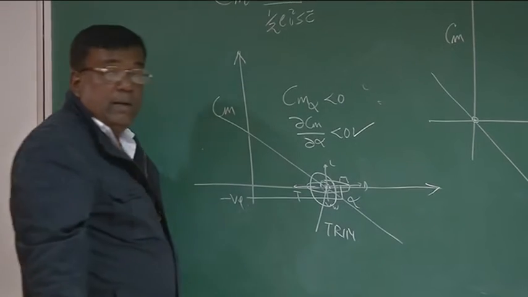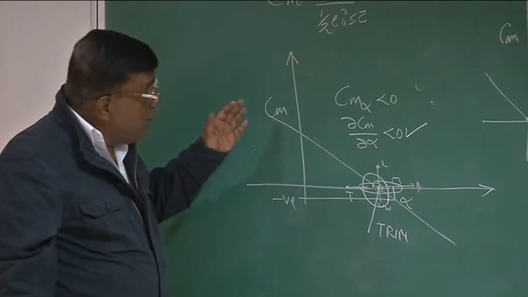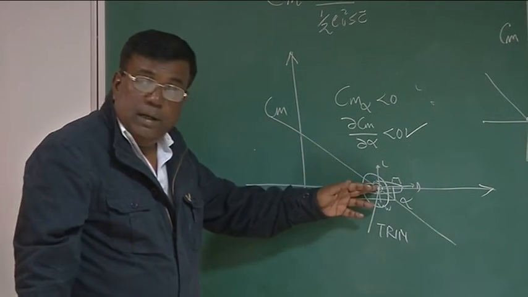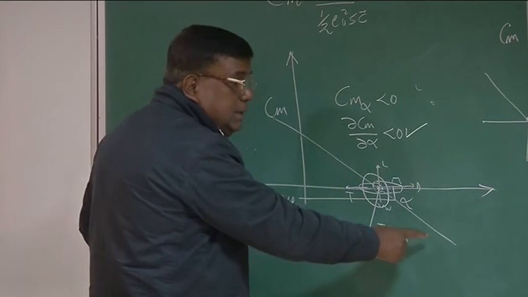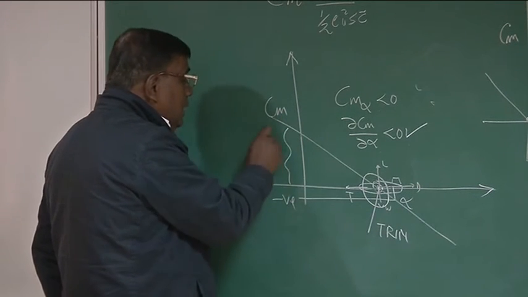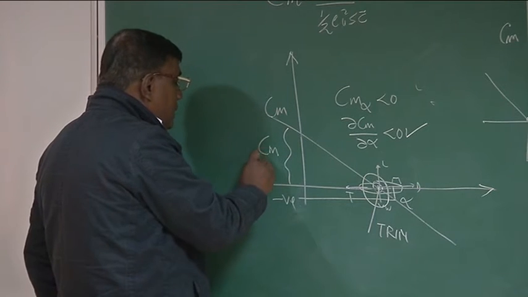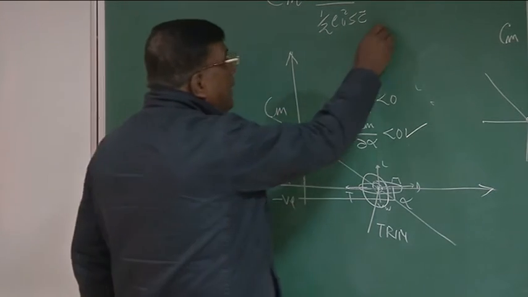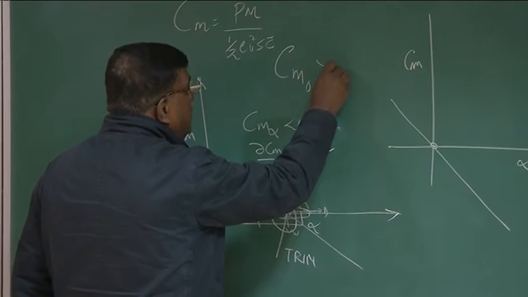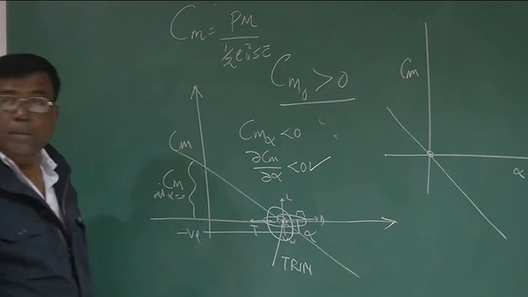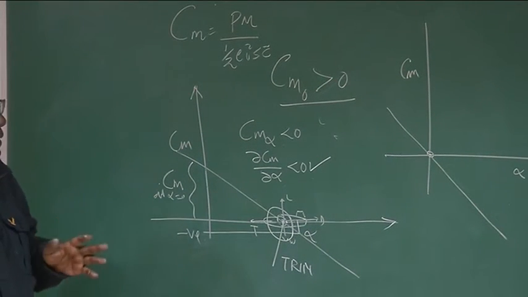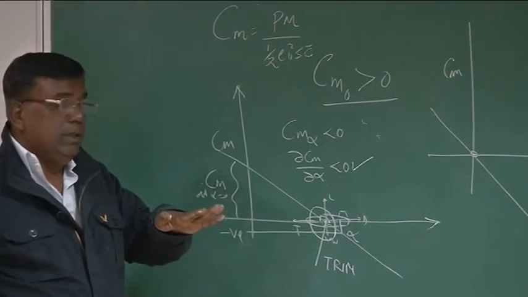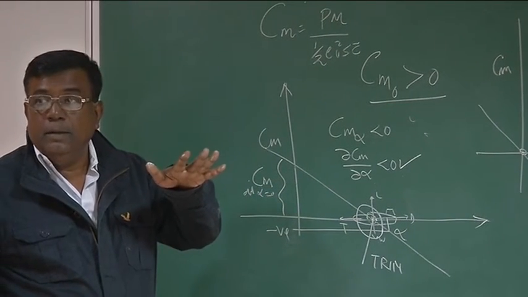Trim at positive alpha, correct? To ensure that trim is at positive alpha, the graph should look like this. Or what you are telling, Cm at alpha equal to 0, that is, I write it Cm naught, should be greater than 0. Correct? If you satisfy these two things, then you can fly a machine which is statically stable, right?